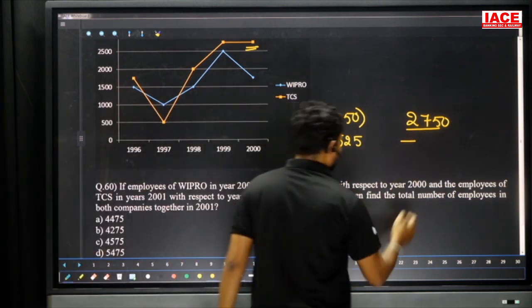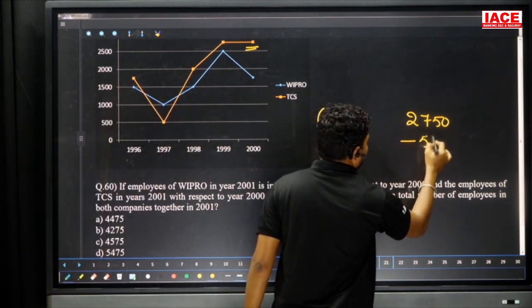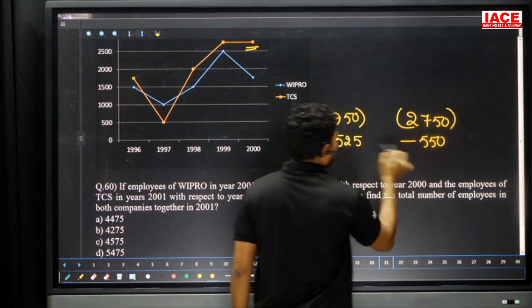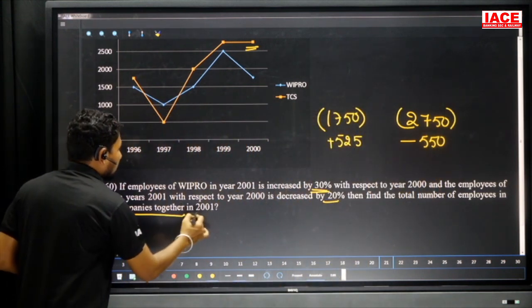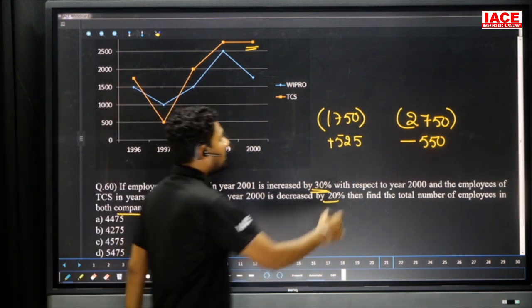Then 550 is going to be removed from here. So 550: this is increasing and this is decreasing. And for the overall value, find the total number of employees in the companies together. In which value? 2000. That means we require the total value.